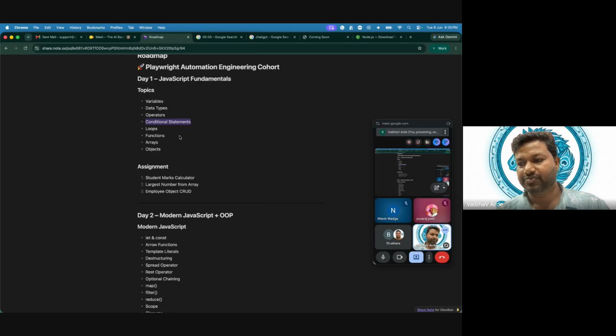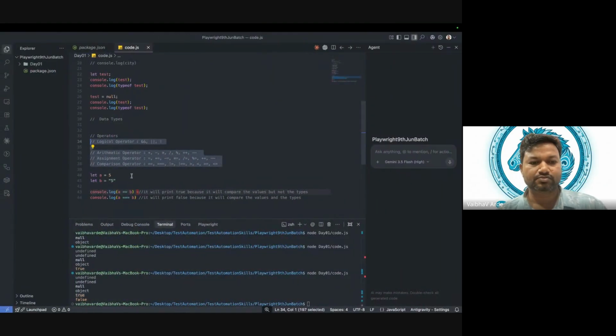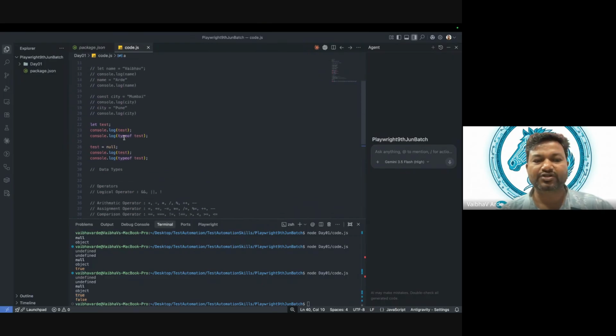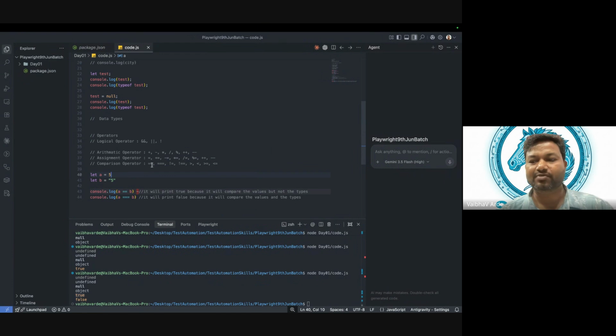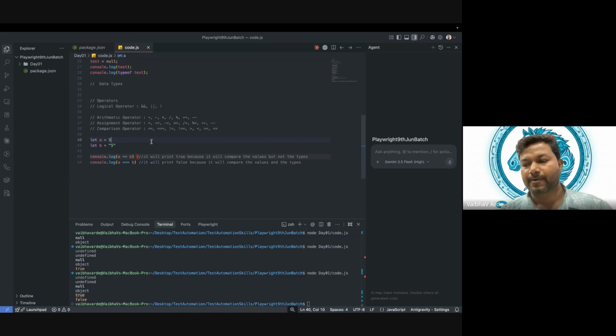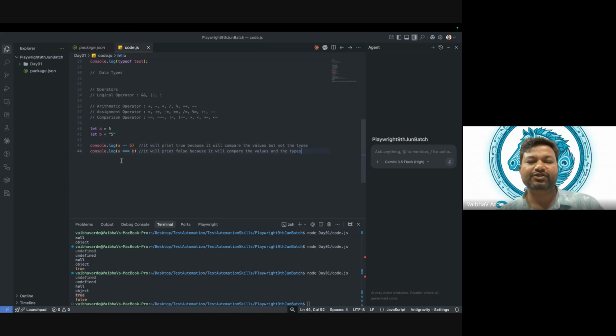Okay. So what is a conditional statement? We assign something, we have some value, then we saw operators, we are comparing it, right? So where will this comparison happen? When we talk about conditional statements, I will next go ahead with conditional statements.